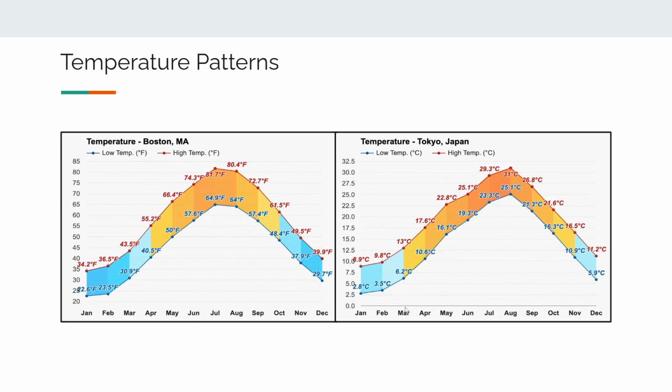Additionally, you can note that both of these graphs are very similar in shape, and again, that's because of their similar latitude and both being in the northern hemisphere. So they're going to experience the seasons very similarly, and temperature is going to be comparable throughout the year. Japan will always be warmer, but it will be comparable.